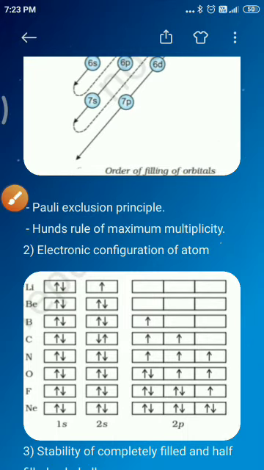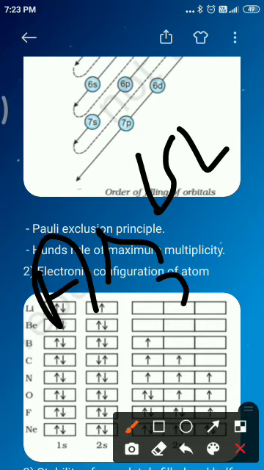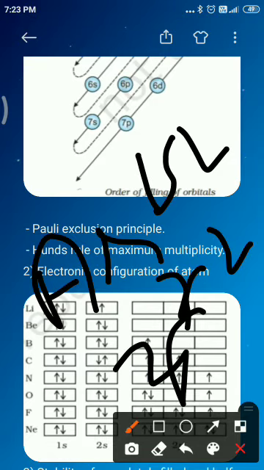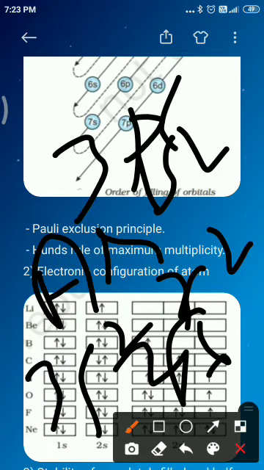Same way we can write it for argon. You know the argon electronic configuration is 1s2 2s2 2p6 3s2 and 3p6.